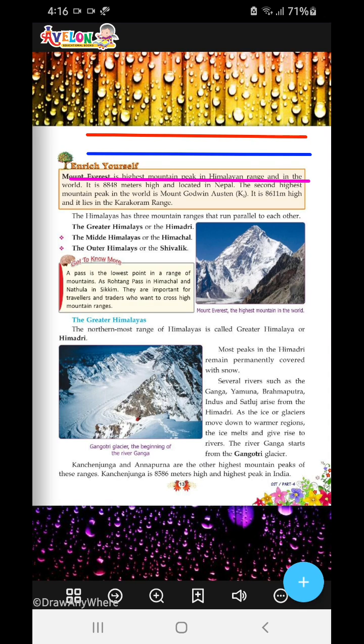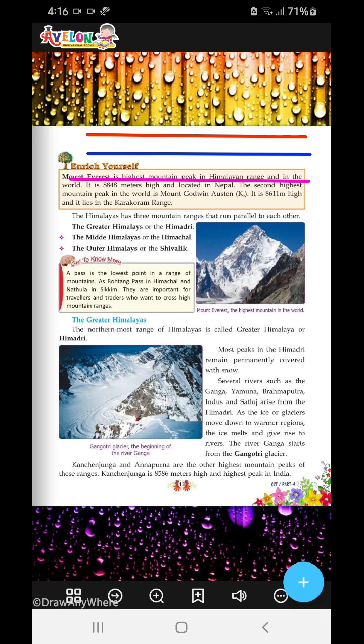So, the river Ganga starts from the Gangotri glacier, okay? Now, you need to learn this sentence. The river Ganga starts from the Gangotri glacier. Now, Kanchenjunga and Annapurna are the other highest mountain peaks of these ranges, okay? So, you now need to learn these two names, Kanchenjunga and Annapurna, okay?